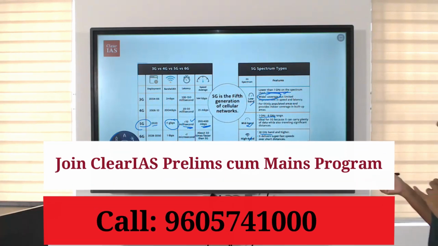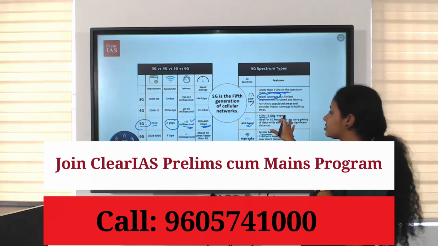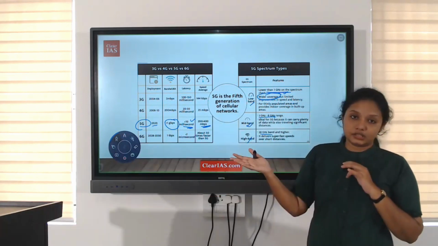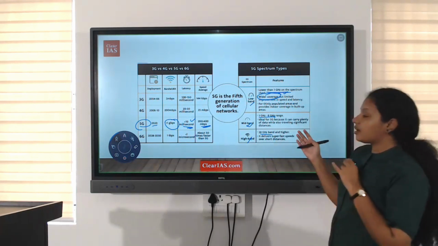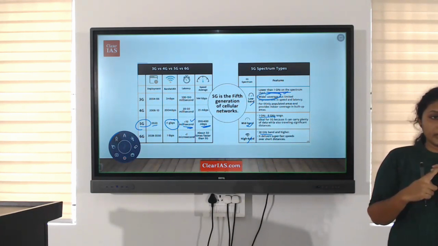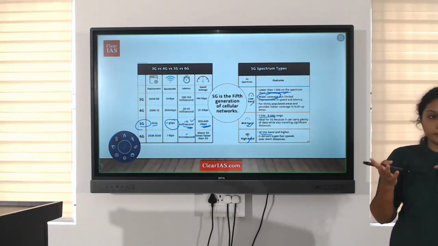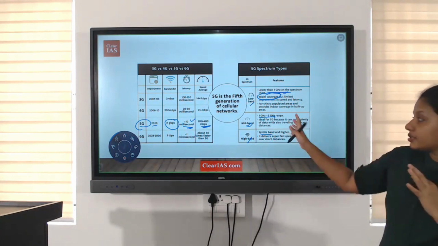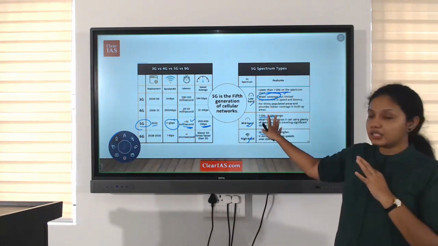Clear? Now, 1 gigahertz to 6 gigahertz is the mid band. This is ideal for 5G. Why? Because it has enough speed, the latency period will be less, and it can be used in wider or thickly populated areas as well. So the ideal 5G is the mid band.